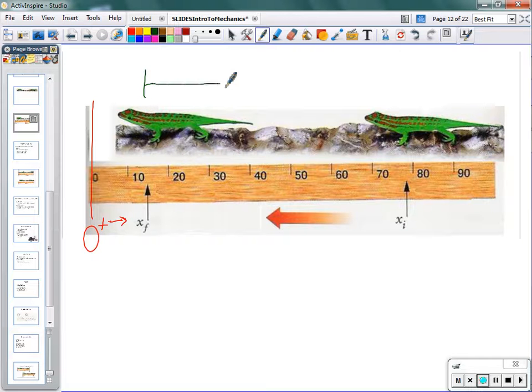And this would represent the change in the lizard's position, or the displacement. And we learned previously that delta x is equal to x final minus x initial. Where does the lizard end up compared to where the lizard started?